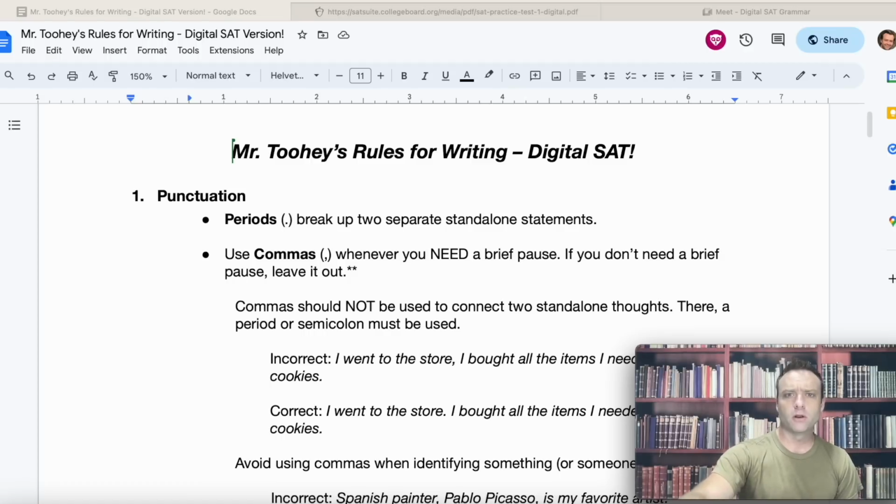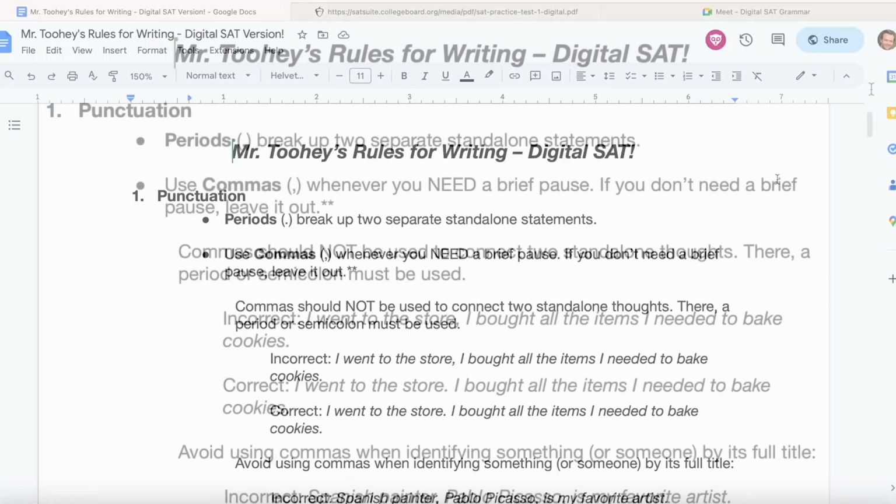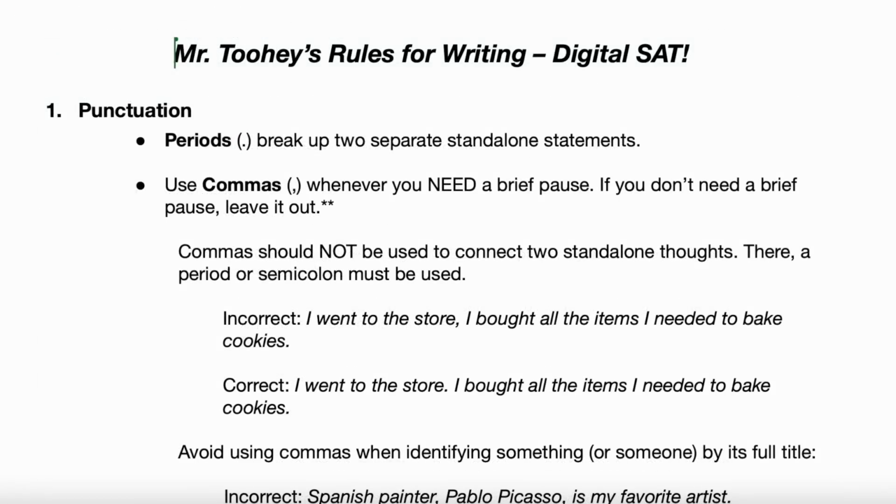You've got the document in front of you, Melanie. Here's the plan. We're going to read these rules together. If you have questions about anything, don't hesitate to ask those questions. I'll clarify everything right now. But this is every single grammar rule you need to know for that digital SAT and digital PSAT.